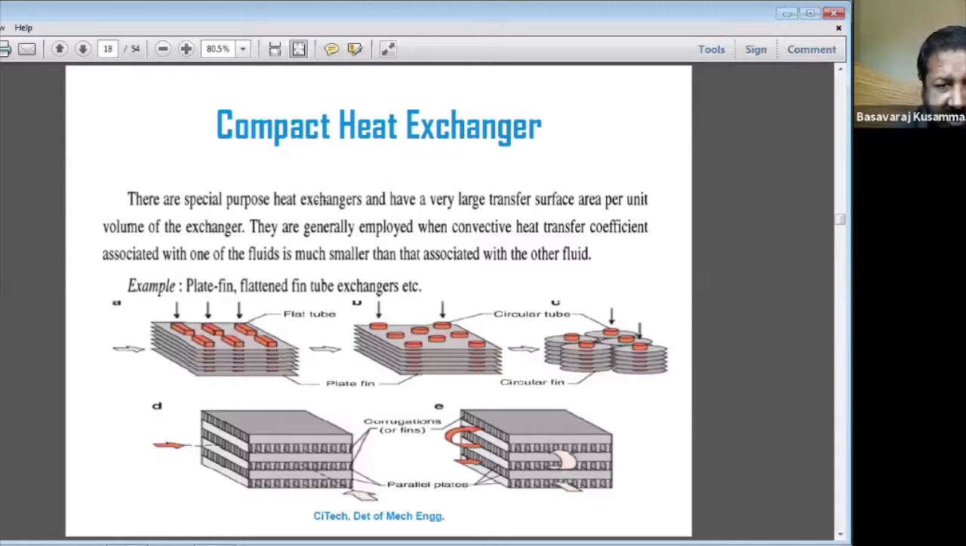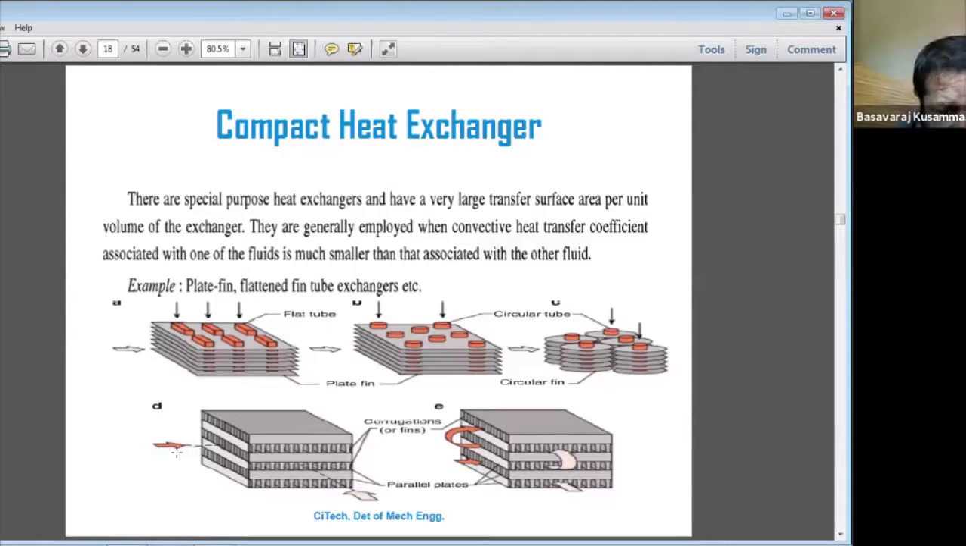These are special purpose heat exchangers with a very large heat transfer surface area per unit volume of the heat exchanger. They are generally employed when the convective heat transfer coefficient associated with one of the fluids is much smaller than that associated with the other fluid. When the convective heat transfer is much smaller, in those cases they use what is called a compact heat exchanger. The example given is the flat pin, the flattened pin tube heat exchanger.